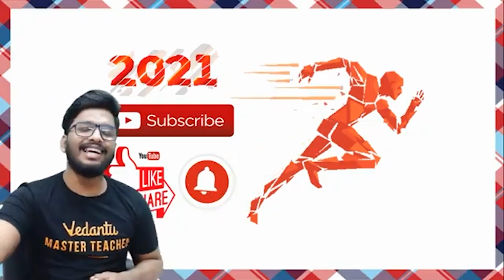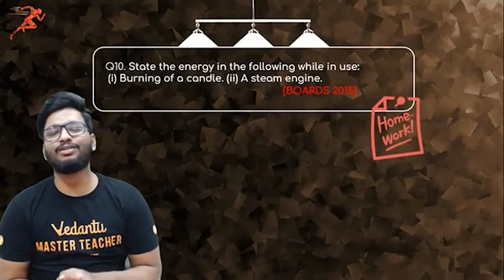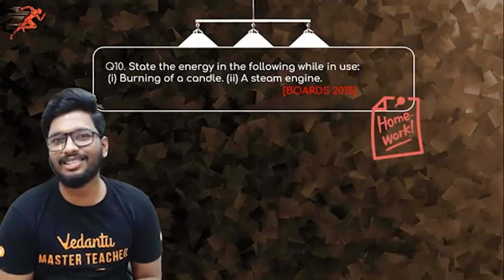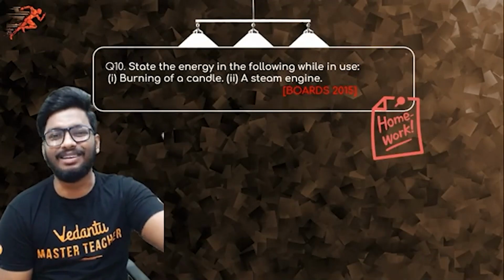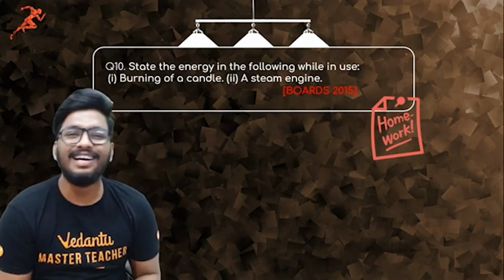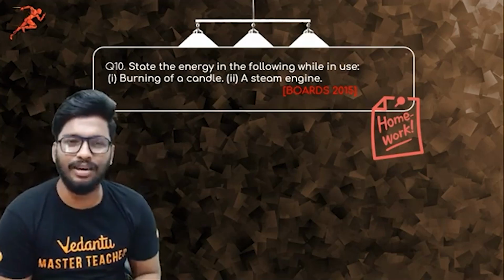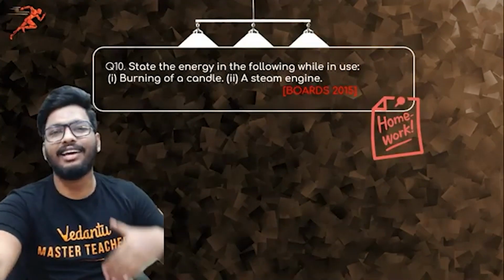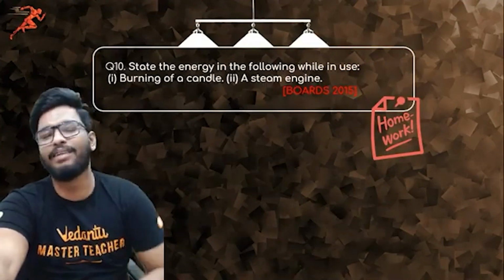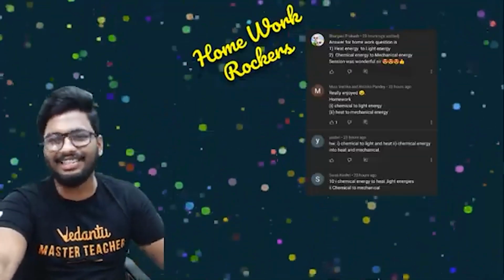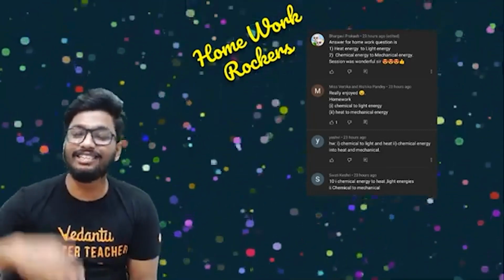So yeah guys, with that said, let's begin the topic for today. This was your last question, by the way. This was the homework that I had given you in the last Sprint X, from work, power, energy. The question was, state the energy conversion in the following while in use: burning of a candle and a steam engine. Burning of a candle is chemical energy to light energy. Steam engine, you can say that it's heat energy to mechanical energy is the kind of conversion that you see.